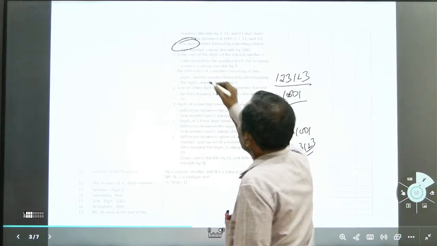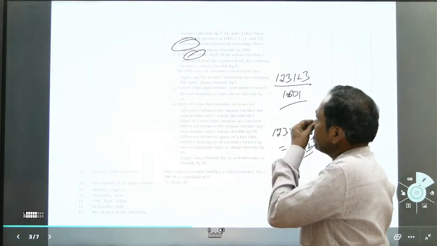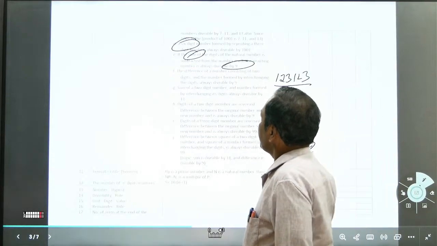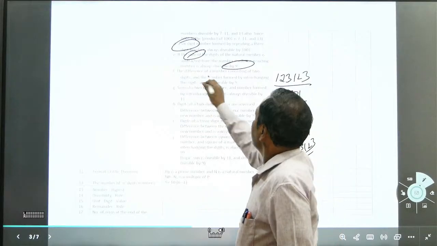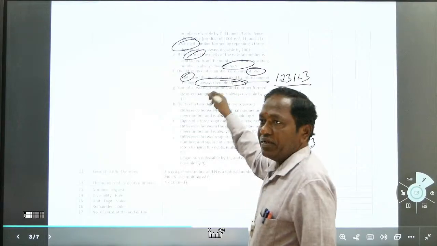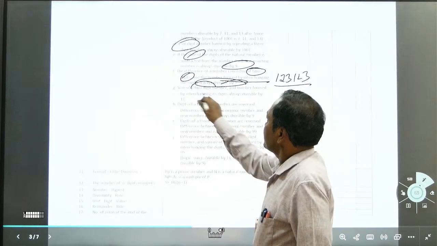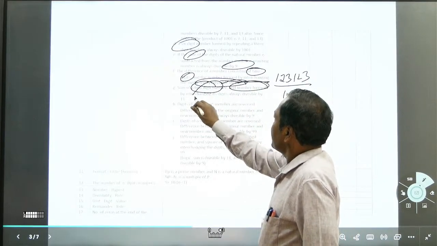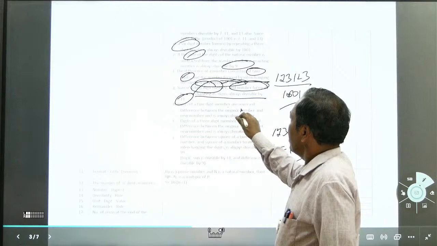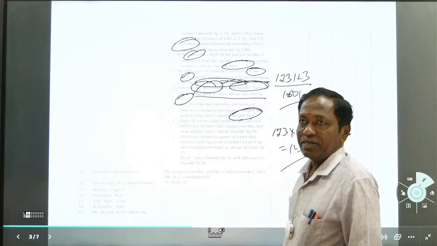Now next, when the sum of the digits of a natural number is subtracted from the number itself, the resulting number is always divisible by 9. We checked it already. The difference of a 2-digit number and the number found by interchanging the digits is always divisible by 9. We checked it already, no? The sum of a 2-digit number and the number found by interchanging the digits is always divisible by 11. If the digits of a 2-digit number are reversed, the difference between the original number and the new number is always divisible by 9.